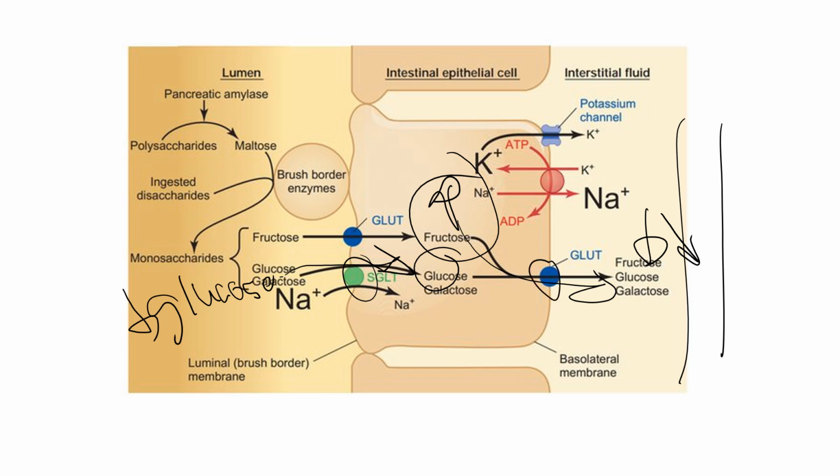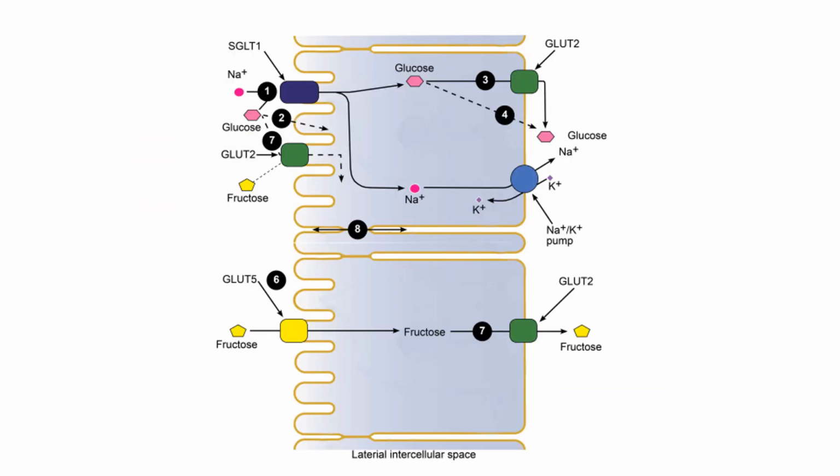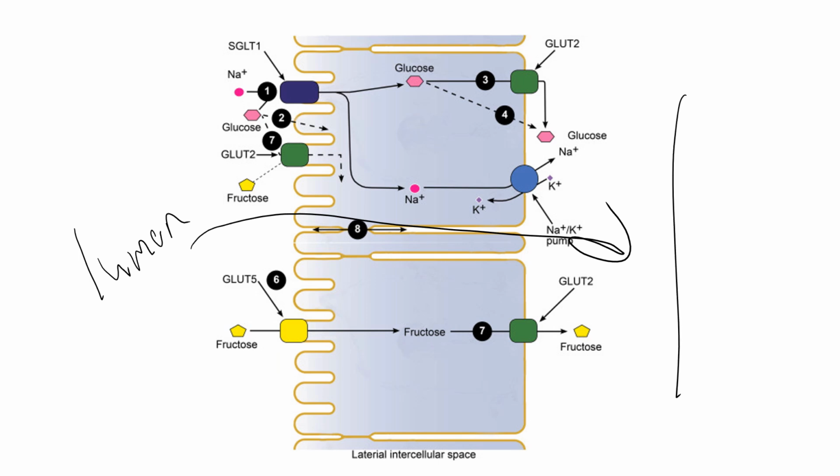So to get it past the basolateral membrane, we can still just use those GLUT2 proteins through facilitated diffusion. So these mechanisms that I've discussed with you ensure that the vast majority, if not all, of the carbohydrate that we eat ultimately gets from the lumen of our small intestines past the wall of our small intestines, our epithelial cells that line the small intestines, into the interstitial fluid and into the bloodstream.